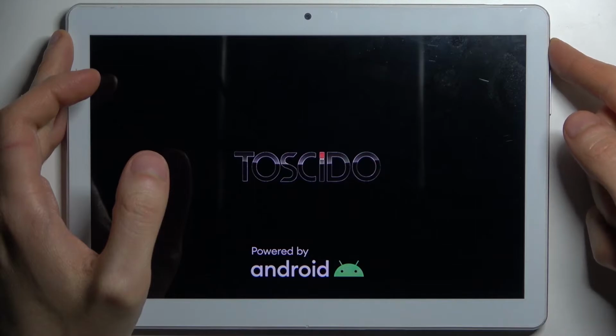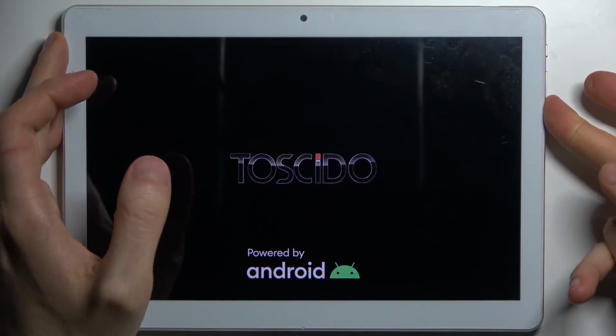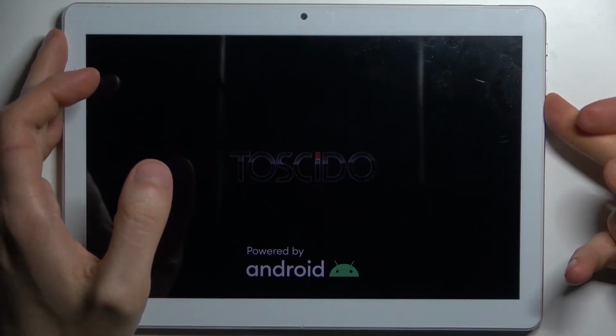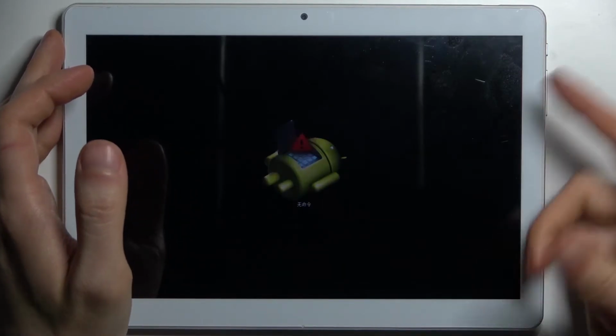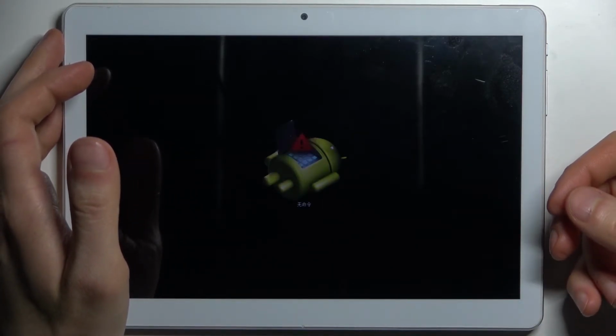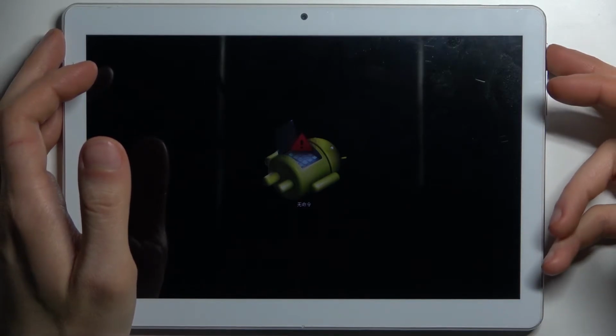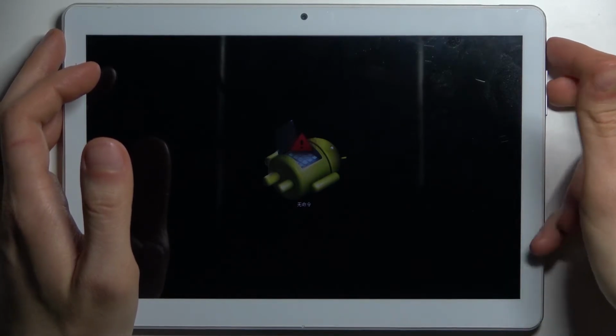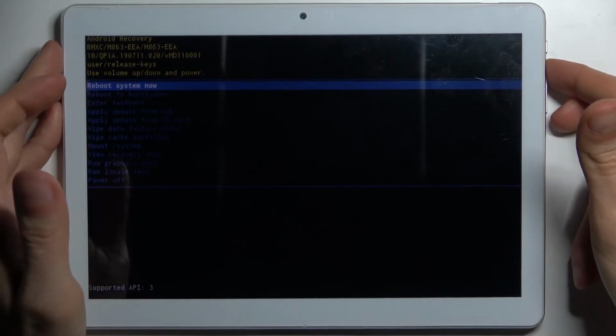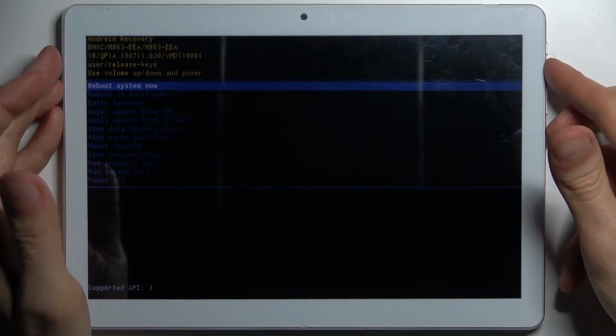and after it turns off completely you have to hold down a combination of keys, power key plus volume down, at the same time for a couple of seconds like this. After the screen turns on, you can release the power key and keep holding only volume down, just like this. When you see this kind of Android robot lying down, just hold down the power key and press volume up once, and you will end up in recovery mode.